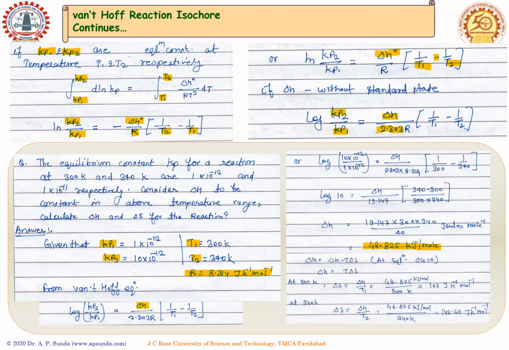Further, if we have to find out the entropy change, we know that delta G is equal to delta H minus T delta S. At equilibrium, delta G is equal to 0, so delta H becomes equal to T delta S. So delta S is equal to delta H upon T1. So at temperature T1, we can get the entropy change. Similarly, at temperature T2, we can get the entropy change. And we can simply put the values and get the answer.